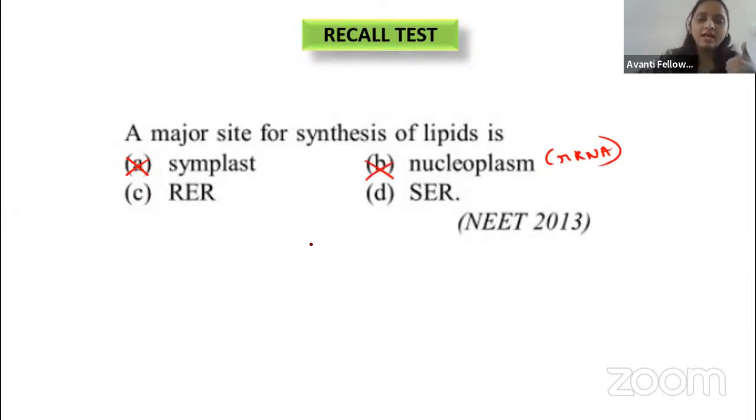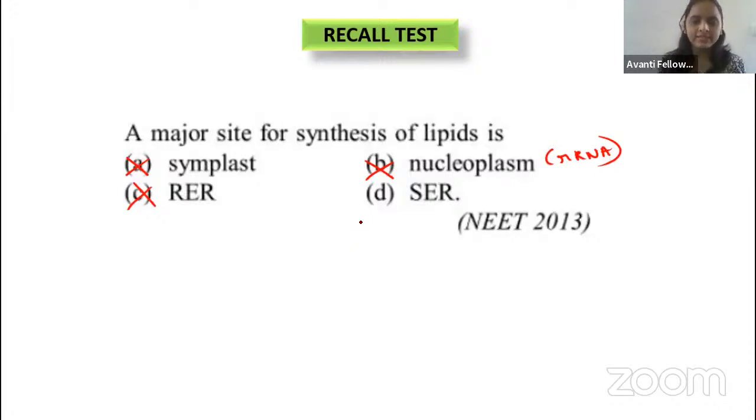Then coming to the RER. RER is the site for? Can anyone tell me? Very good, Nagveni. Yes, correct. When you come to the RER, rough endoplasmic reticulum, the membrane proteins are synthesized here, right? So that is the reason option C is wrong, right, guys?